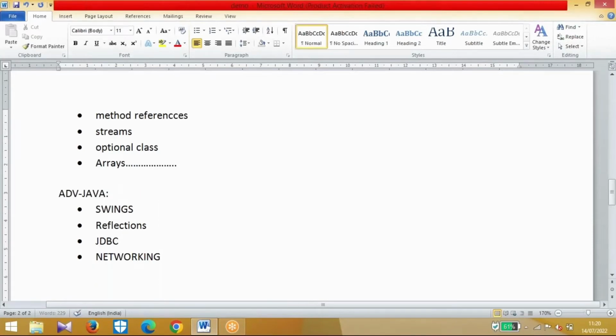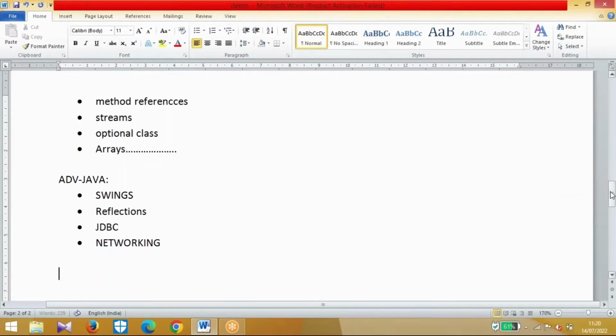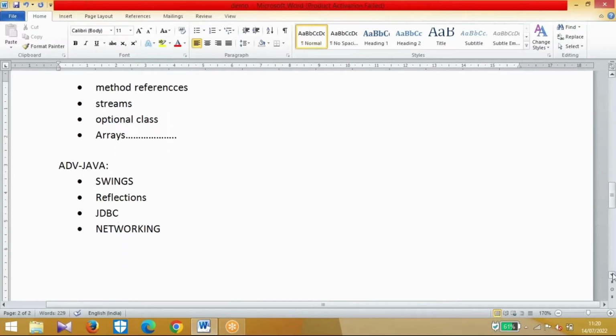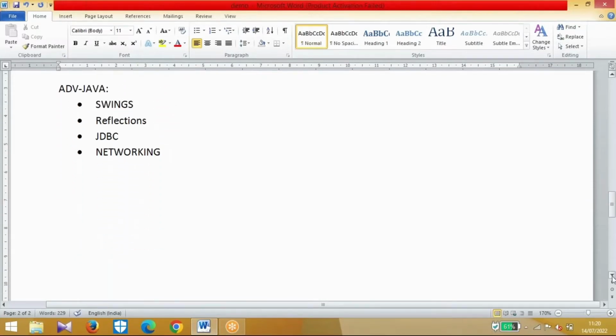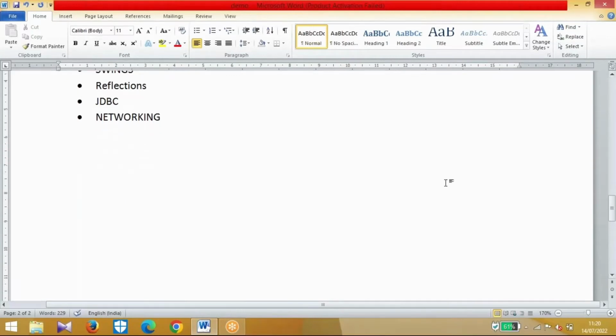Core and advanced Java come under the JSE module. Now we are going to see J2EE.